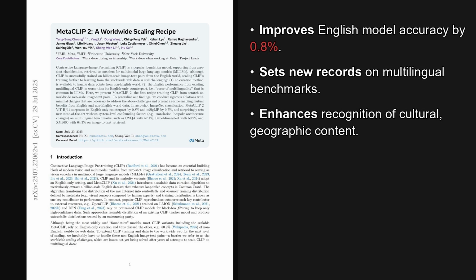So in the end, this work shows that the curse of multilinguality isn't fundamental. With the right recipe for scaling data, curation, and model size, a single model can excel at both English and multilingual tasks, with each side helping the other.